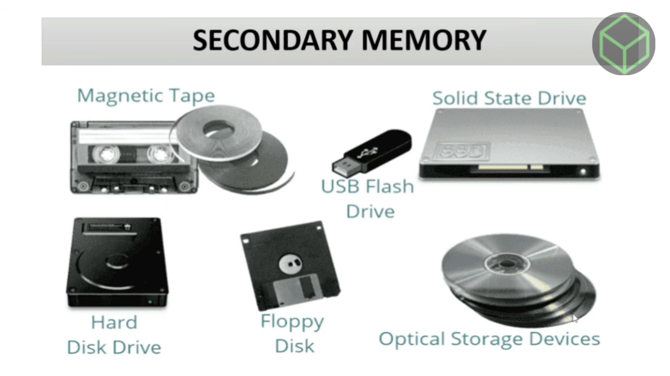Secondary memory devices also include magnetic disks like hard disk and floppy disk, optical disks such as CD and DVD, and magnetic tapes. Examples of secondary devices are hard disk, floppy disk, CD, also known as compact disc, DVD or digital versatile disc, Blu-ray disc, pen drive, etc.